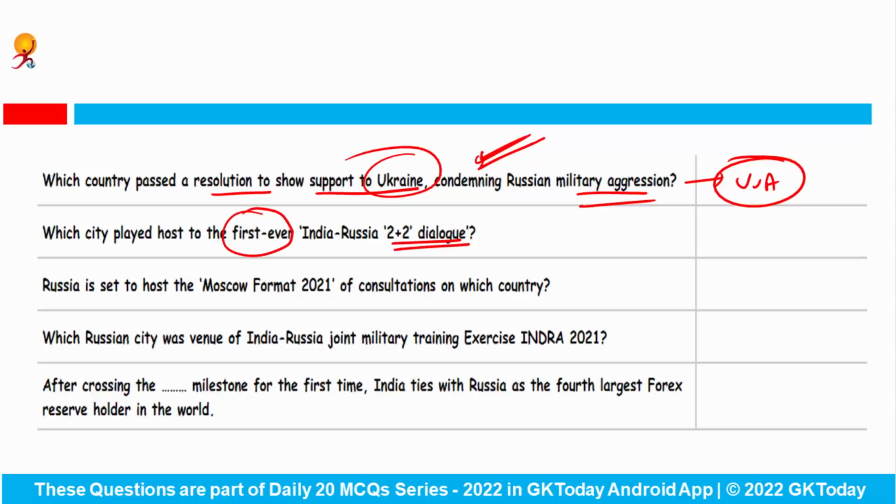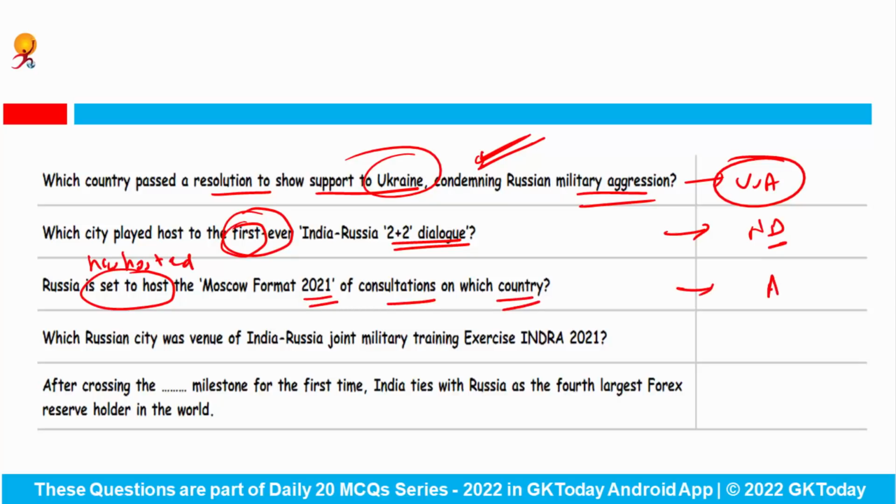I have told you whenever you'll see the keyword first ever or last ever, it automatically becomes important. So answer is here, New Delhi. Next question, Russia has hosted the Moscow Format 2021 of consultations on which country?